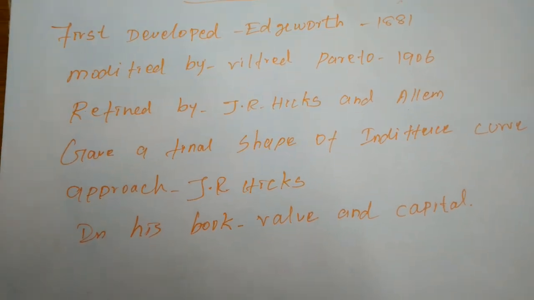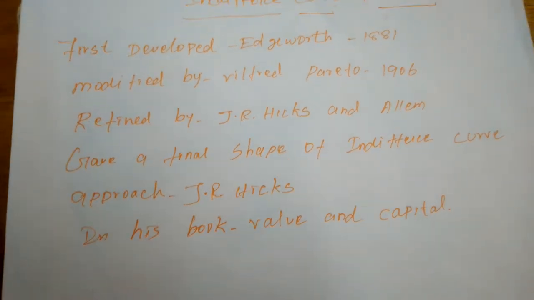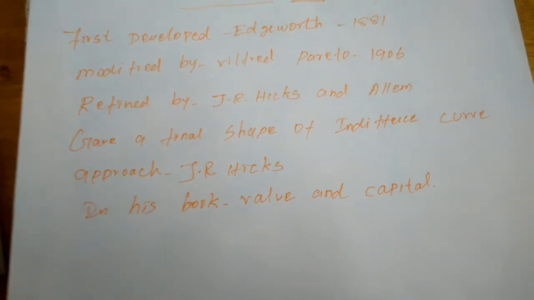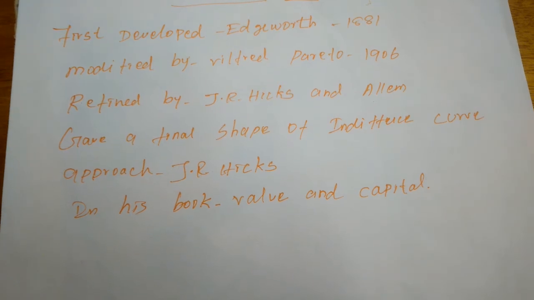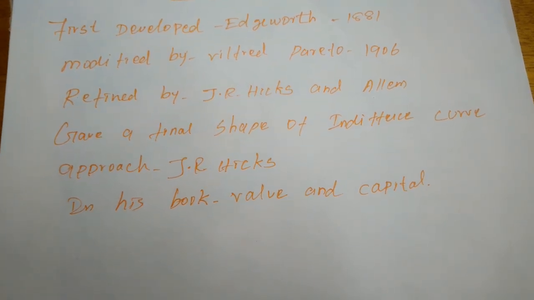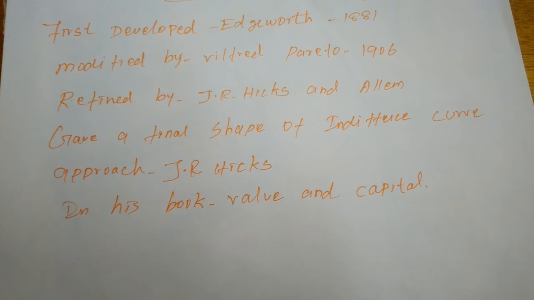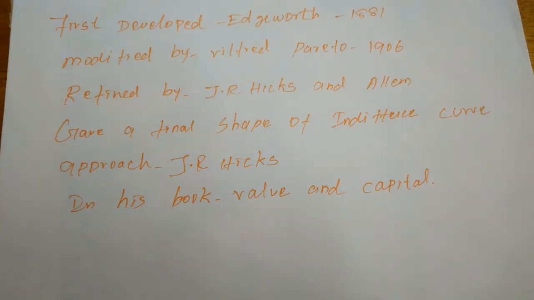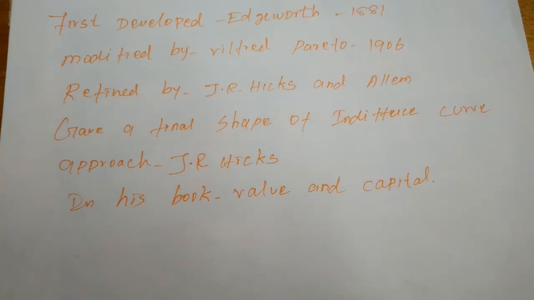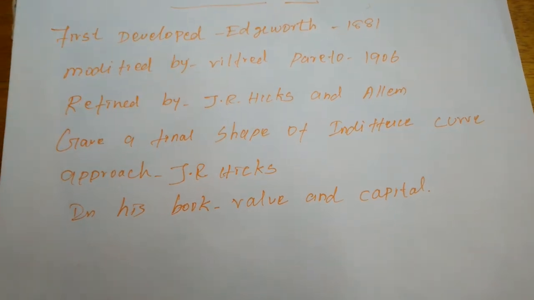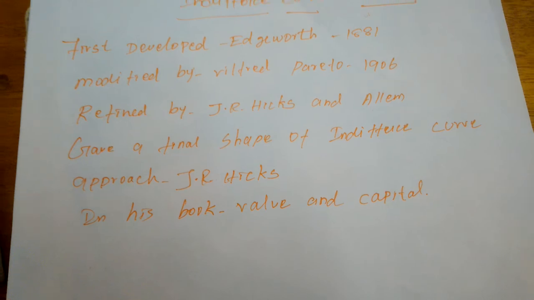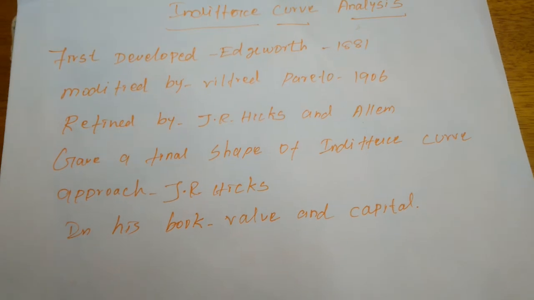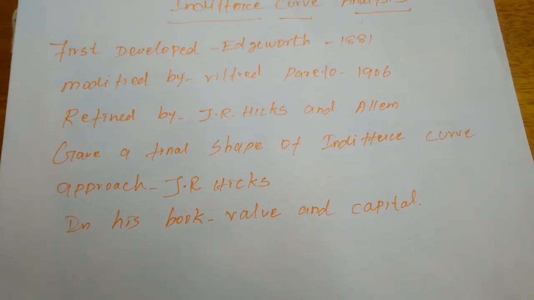So this theory is also based on the scale of preference. When you go to the market to purchase any two commodities, there will be many preferences. For example, with apple and orange, we can have 2 kilo apple and 1 kilo orange, or 1 kilo apple and 2 kilo orange, or 5 kilo apple and 2 kilo orange. So there will be many preferences, and even if you purchase any of these amounts, we get the same satisfaction, right?